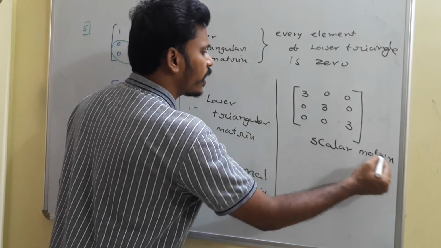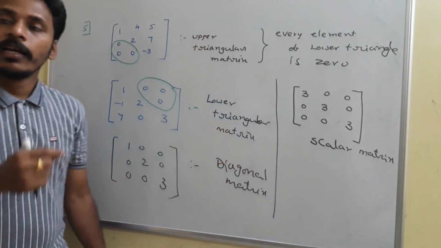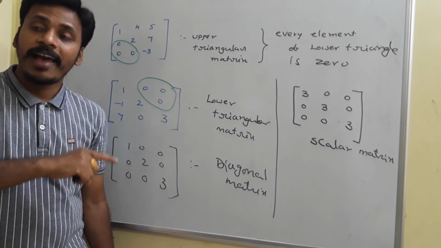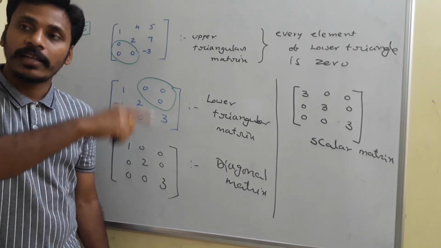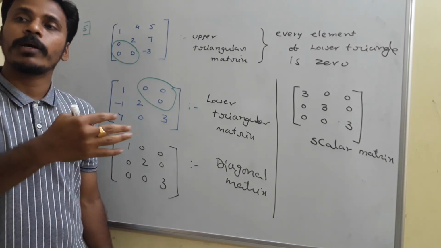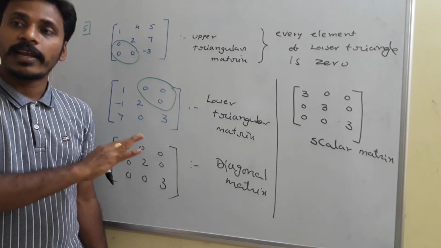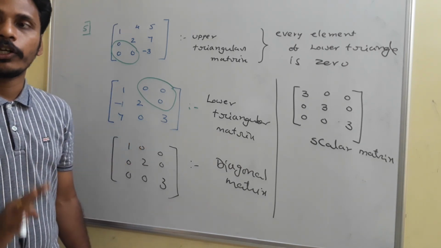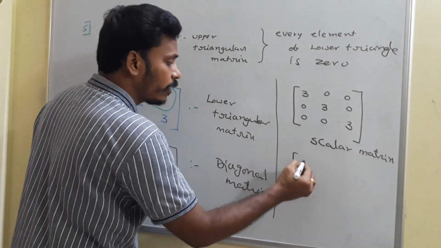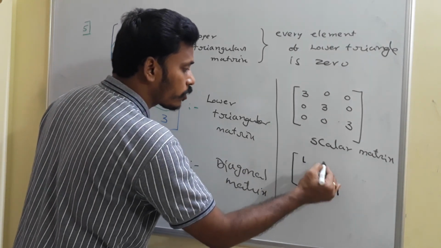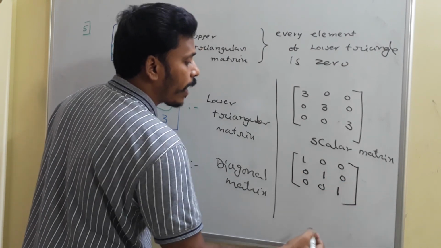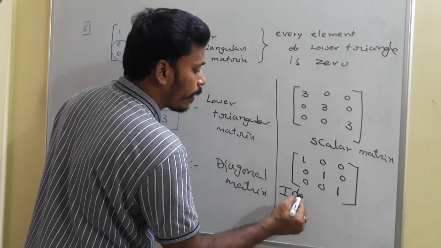I am giving you matrices of order only 3 by 3, but these ideas extend to 2 by 2, 4 by 4, 5 by 5, everything. These definitions are for square matrices. You need to identify that. And one more thing: if all the diagonal elements are equal to 1, then this type of matrix is known as an identity matrix.